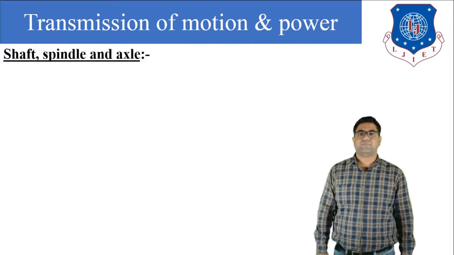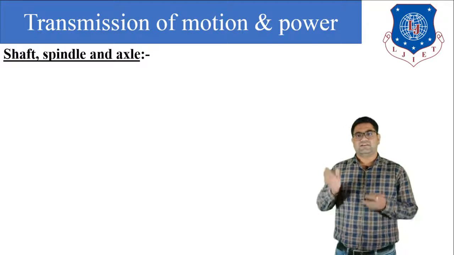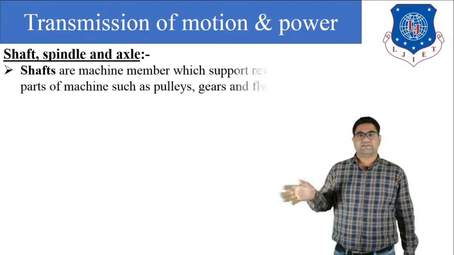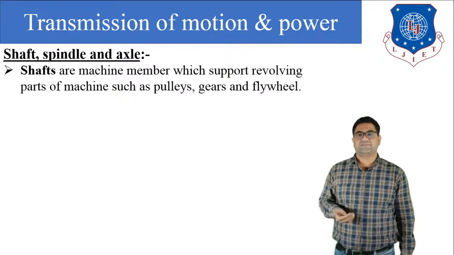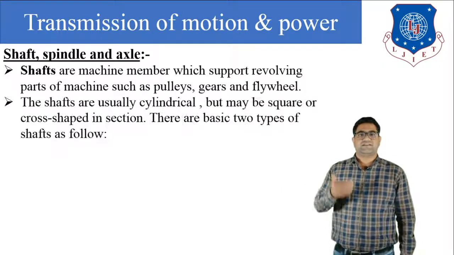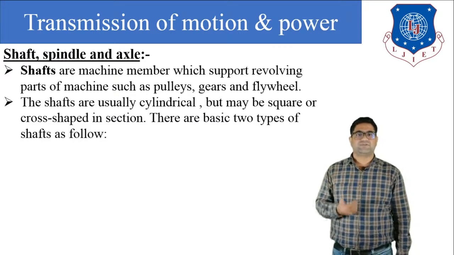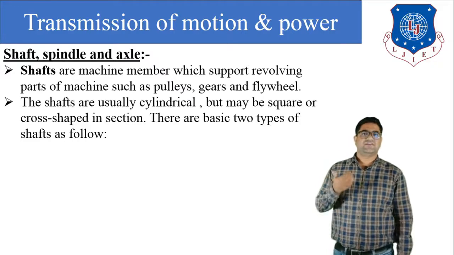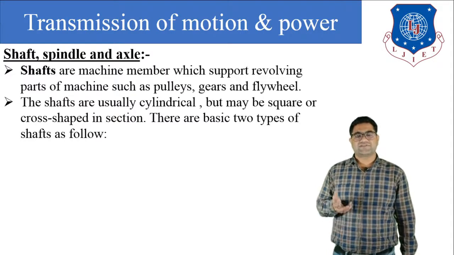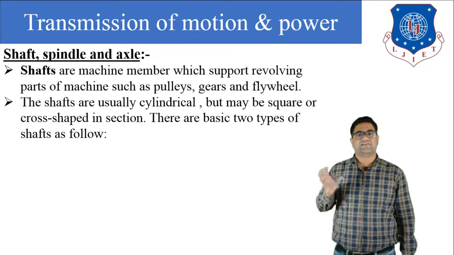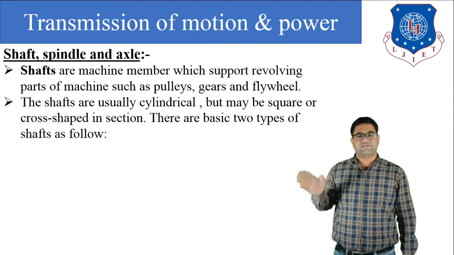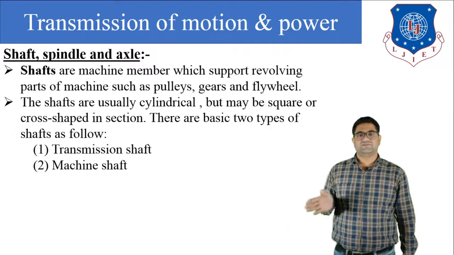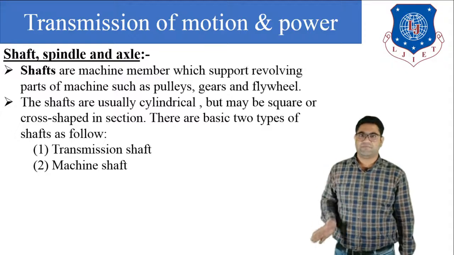Now let us understand the difference between the shaft, spindle and axle. Let us begin with the shaft. Shafts are machine members which support the revolving parts of the machine, such as pulleys, gears and flywheels. The shafts can be of any shape, but generally they are cylindrical, though they can be of square section also. The shafts generally used are the transmission shaft and the machine shaft.